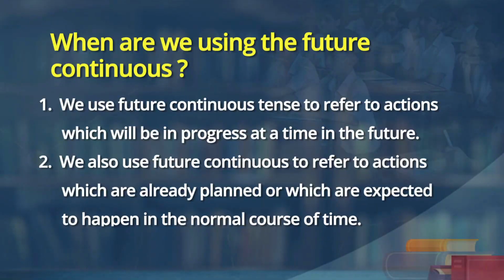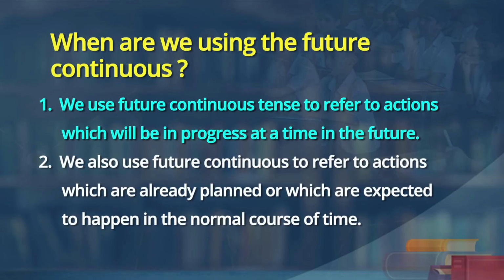Fine. We also use future to refer to actions which are already planned. The train is about to come. I know that he will do it. Yes. I know that the examination will take place as planned. So, we are also using simple future for a planned action or expected to happen in the normal course of time. Monsoon will arrive at the end of June in the northern part of India. Summer has arrived. Winter will set in November, December. So, these are all regular courses of weather where we will use future tense.